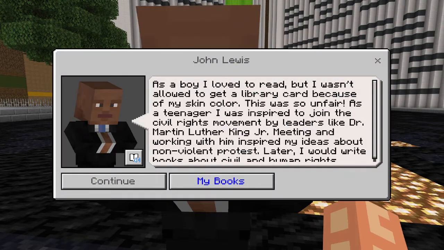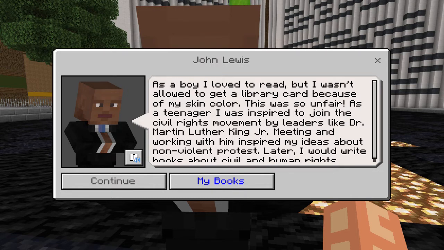As a boy, I loved to read, but I wasn't allowed to get a library card because of my skin color. This was so unfair. As a teenager, I was inspired to join the civil rights movement by leaders like Dr. Martin Luther King Jr. Meeting, and working with him inspired my ideas about nonviolent protest. Later, I would write books about civil and human rights.